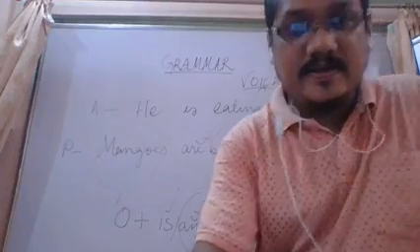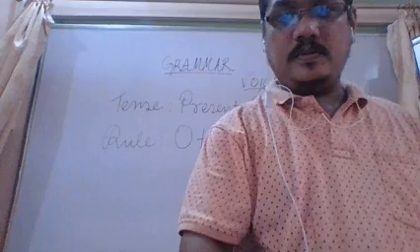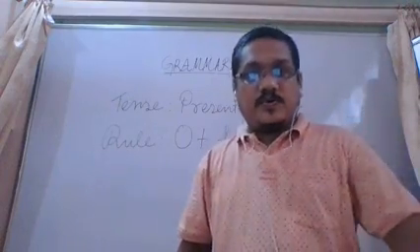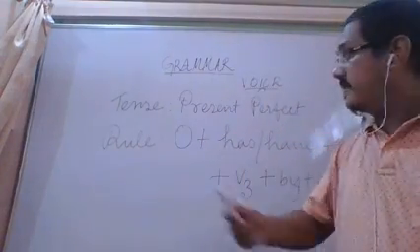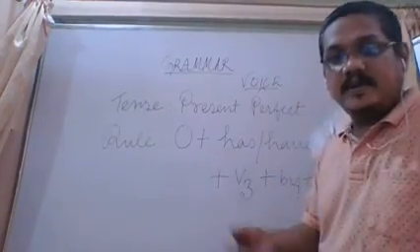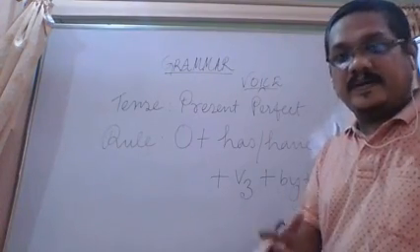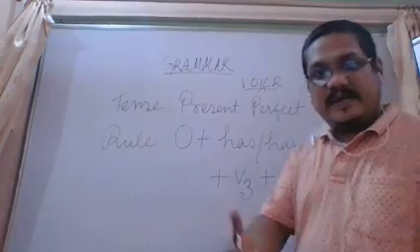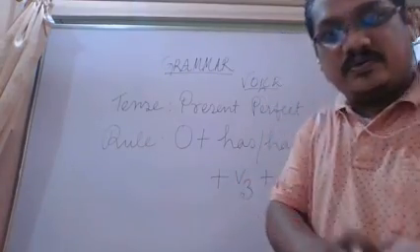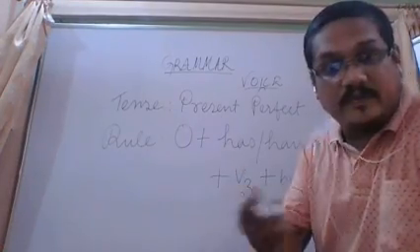Okay? Let us see the rule for present perfect tense. So students, we have now taken a sentence in present perfect tense. Now let us first move towards the rule. In fact, what will be the rule?